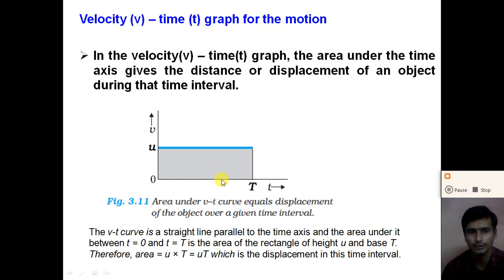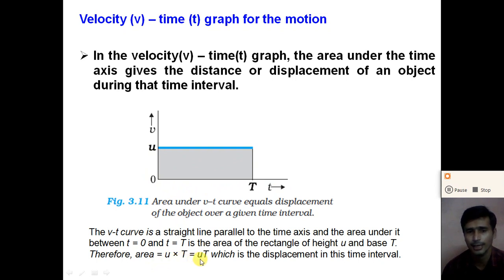So the velocity time graph is a straight line parallel to the time axis, and the area under it between time t equal to 0 and t equal to t is the area of a rectangle of height u. u is the initial velocity and base t, that is the time. So we calculate the height u minus 0, that is u, and t minus 0, that is t. So the area is height multiplied by base, u into t.